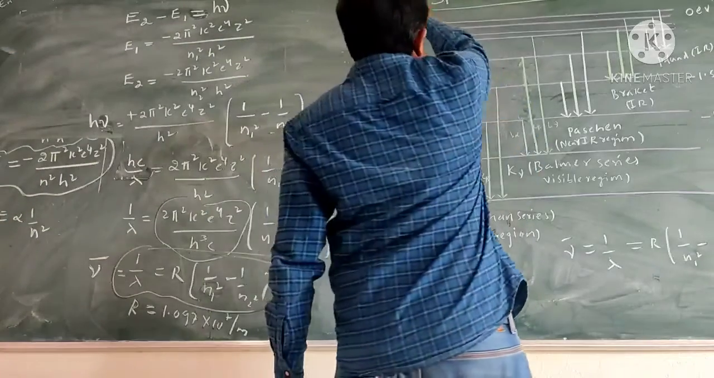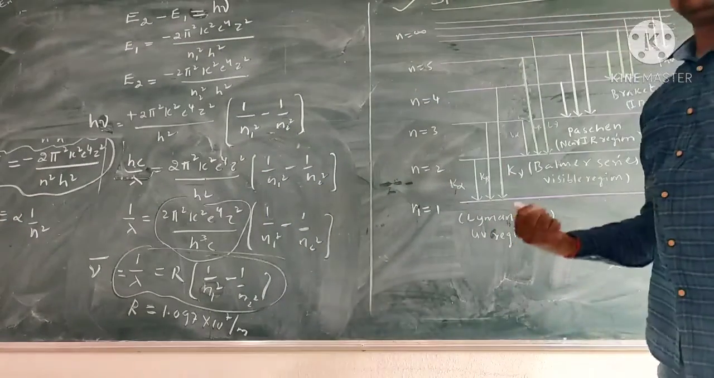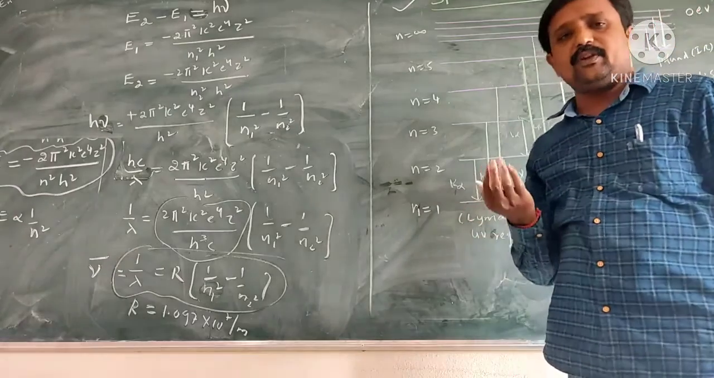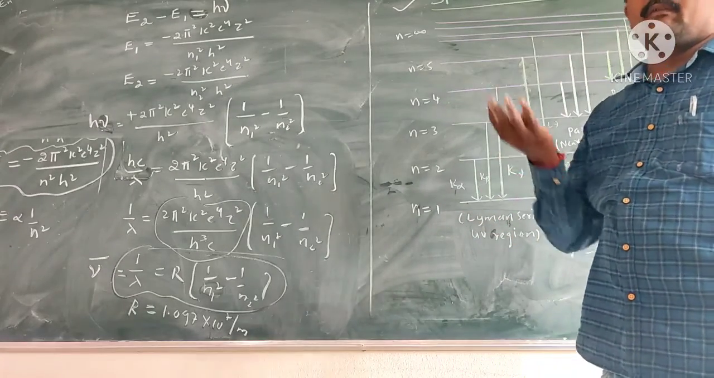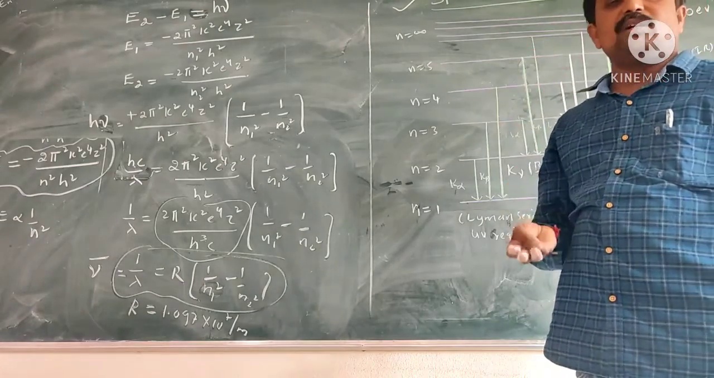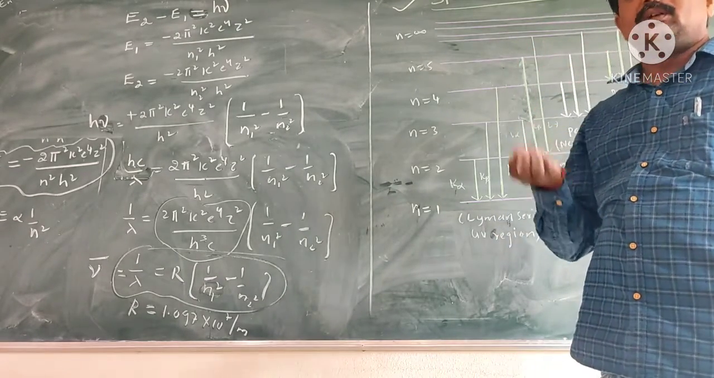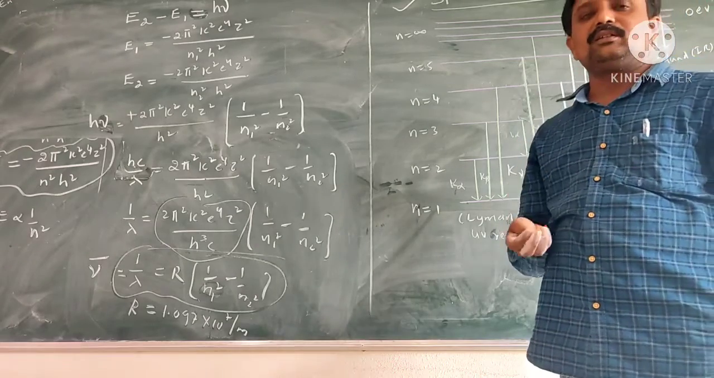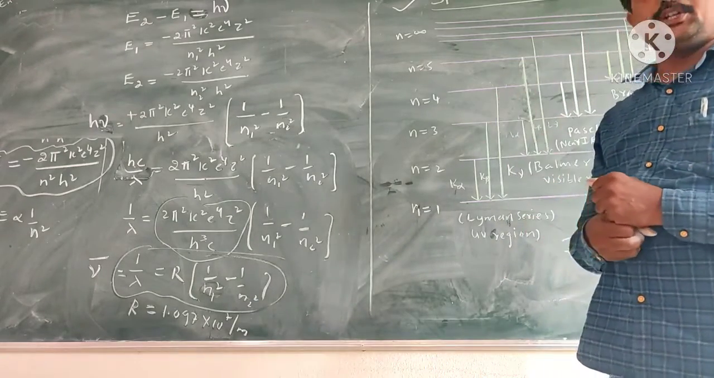We know the spectral lines of the hydrogen atom. According to Bohr's postulate, when an electron jumps from one energy level to another, it emits or absorbs some amount of electromagnetic radiation. The energy should be equal to h nu.